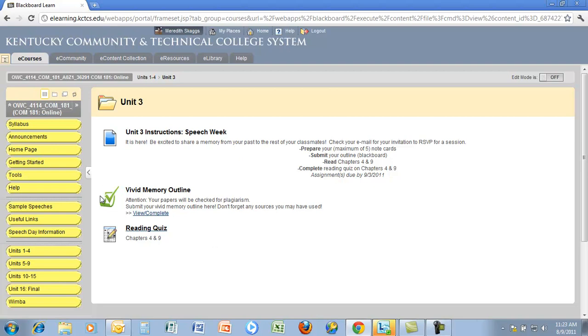But let's look at this. Do you see this green icon with a check mark? That means it's a safe assignment. That is the program that does plagiarism checking throughout Blackboard. So it will compare what you submit against what is online in all of cyberspace and what anyone has submitted to Blackboard in the past as a student.